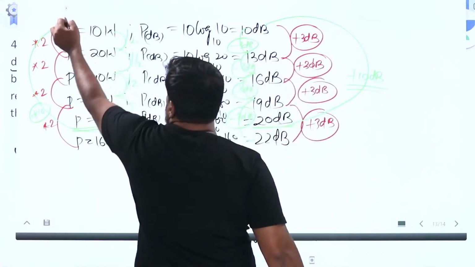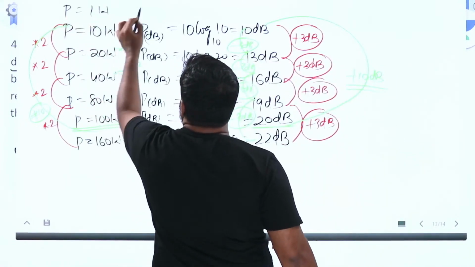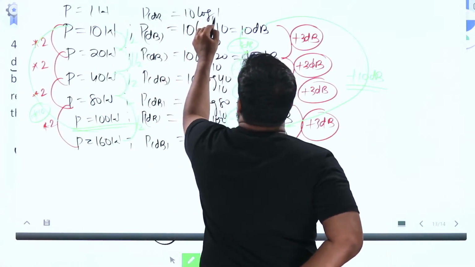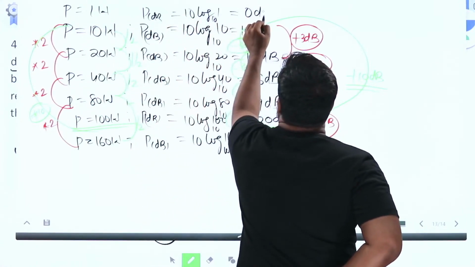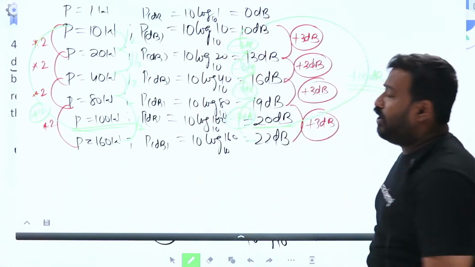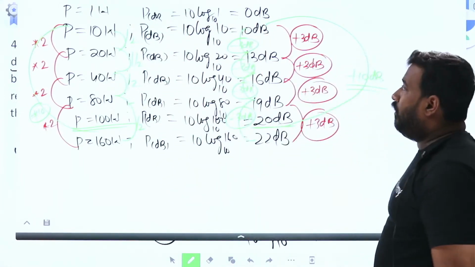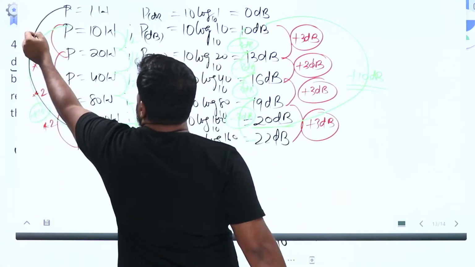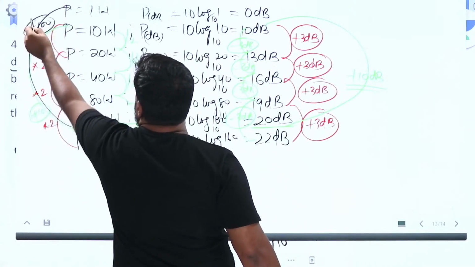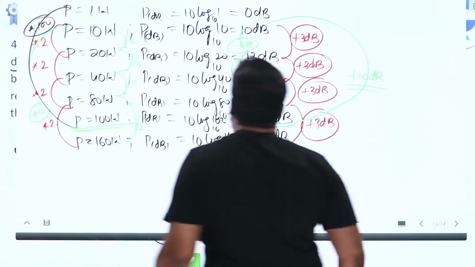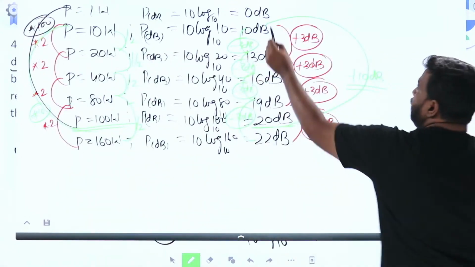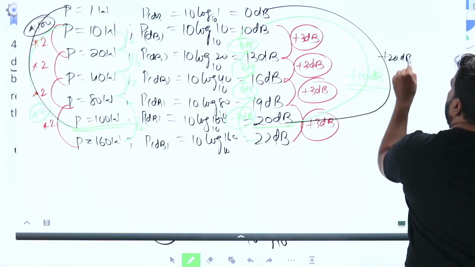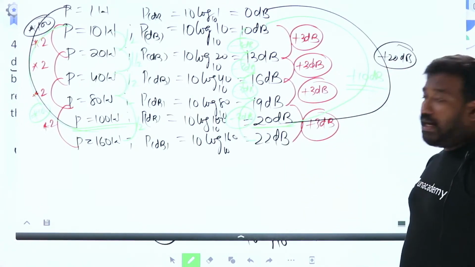If power is 1 watt, what is power in decibel? 10 log 1 to base 10, 0 dB. Now, from 1 to 100, it has got multiplied by 100 times. How many decibel improvement? Plus 20 dB improvement. So what is the conclusion?